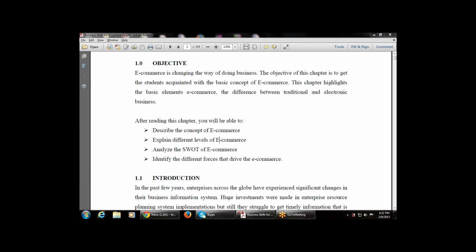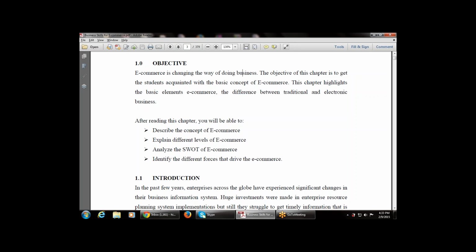So this is the chapter, a new module. This is the objective of this chapter. After reading this chapter, what is the objective? It is changing the way of doing business. E-commerce is changing the way of doing business. Till now we have done the business in a manual way. Right now e-commerce is changing the way of doing business electronically.